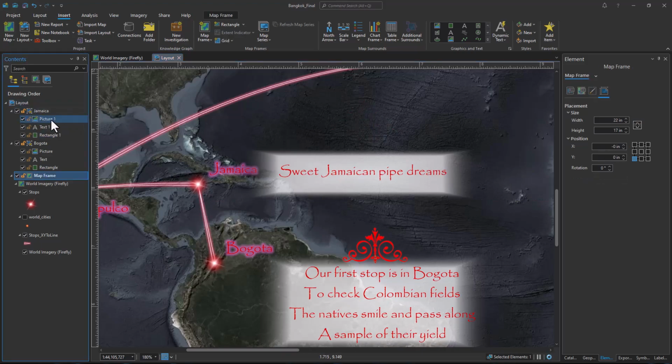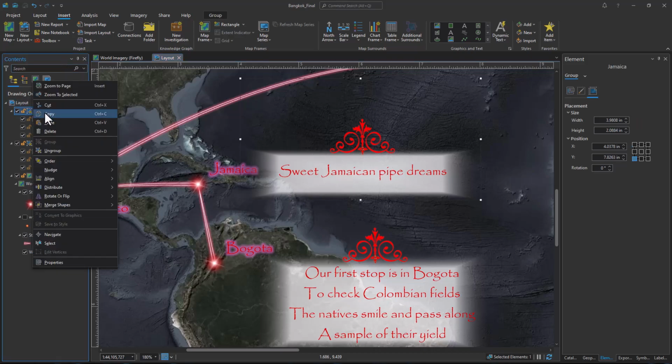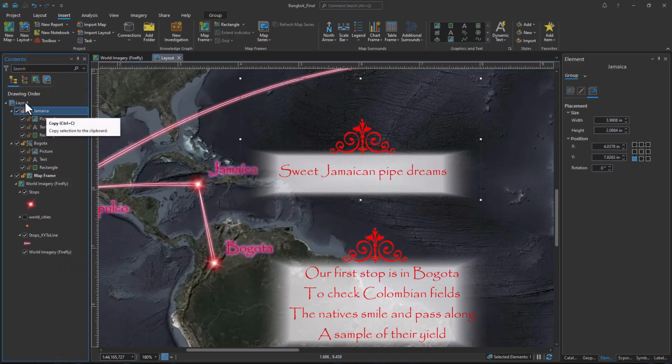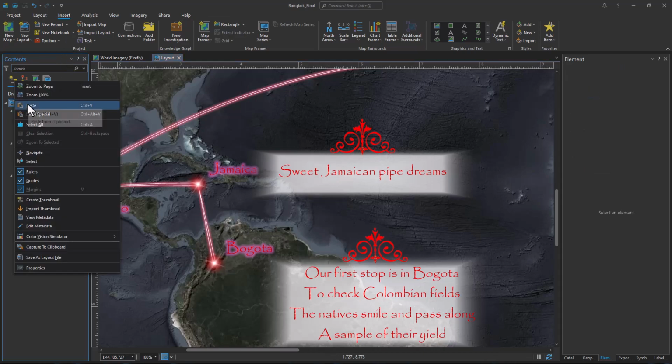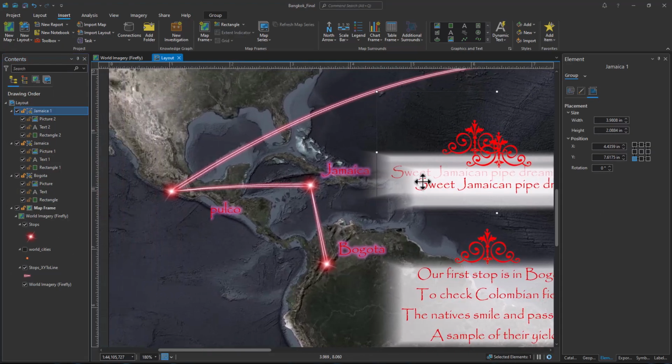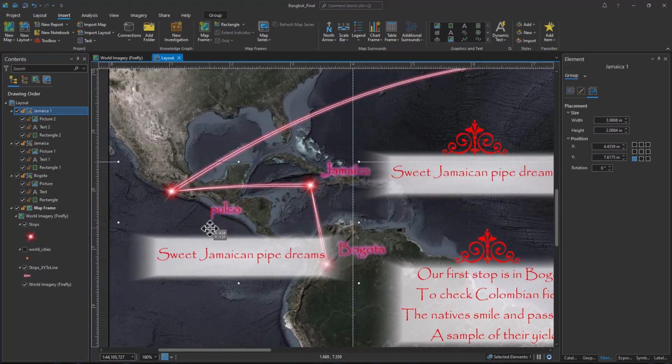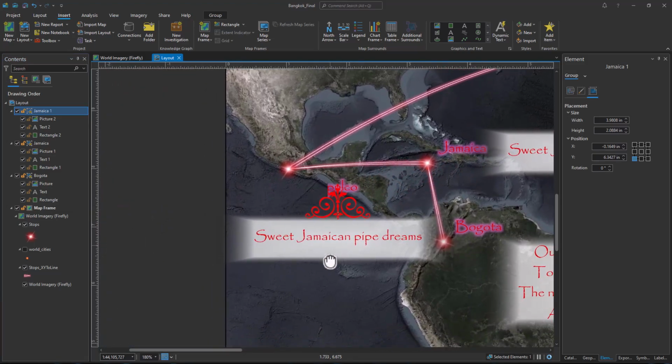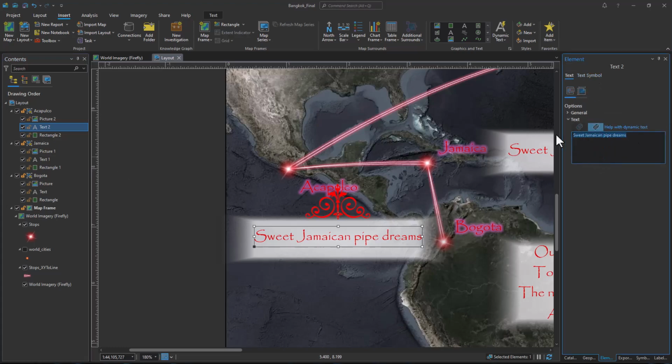Move our decoration. Don't turn off. Move it, holding down the space bar. And we'll do that. And so now, same thing for all the rest of the stops. And that's Acapulco. Change the text.